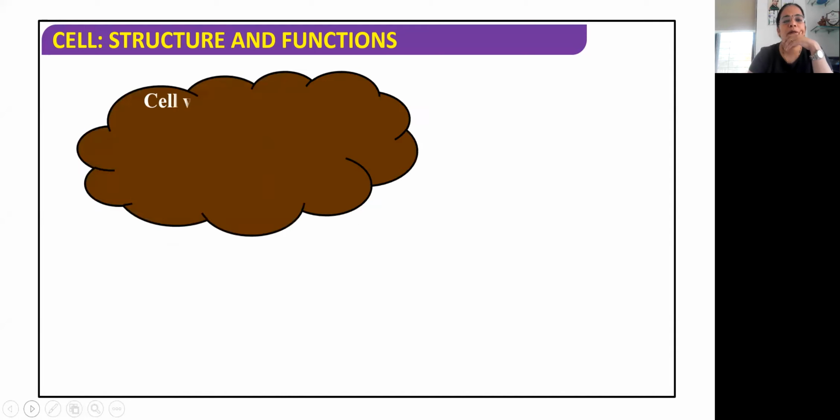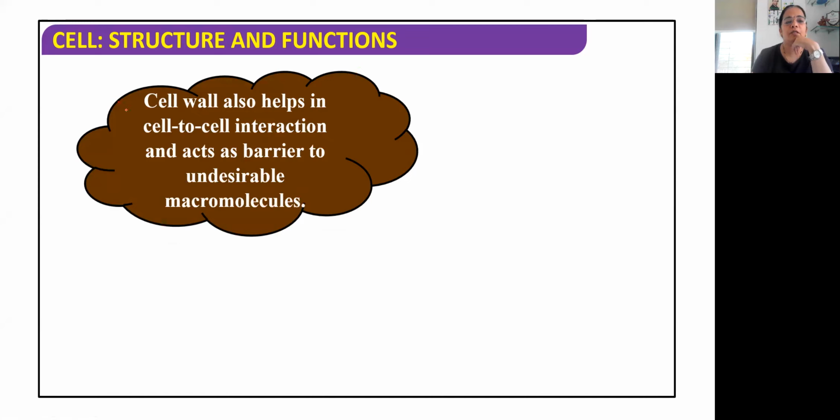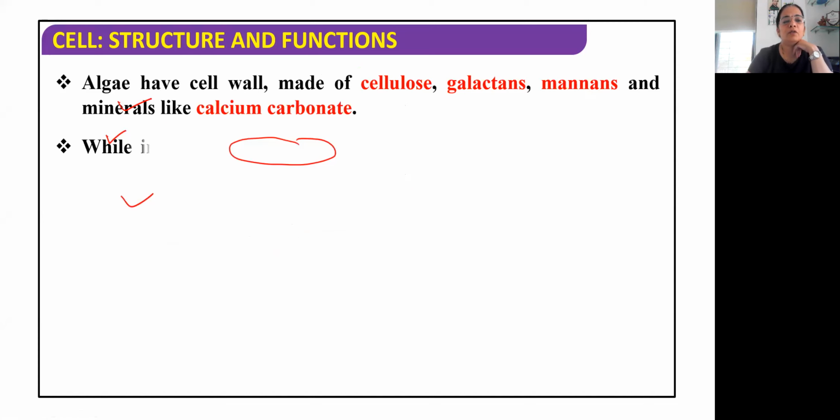So in the cell wall we said that the cell wall helps various functions of the cell. We discussed that the cell wall helps in cell to cell interaction. It is acting as a barrier for undesirable macromolecules. Everything we understood in the last class itself.